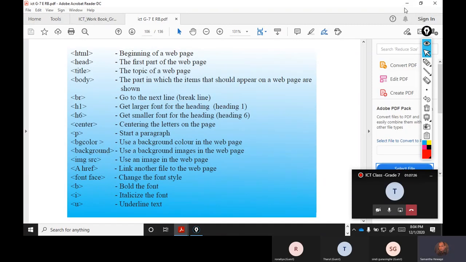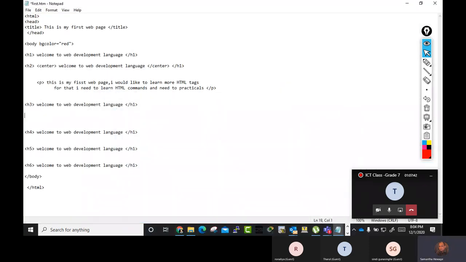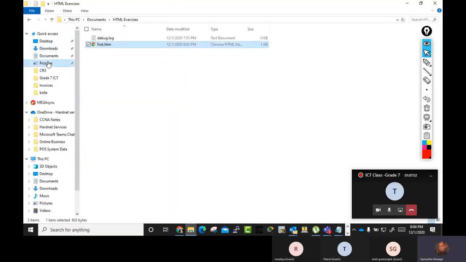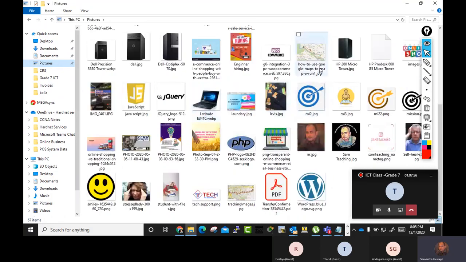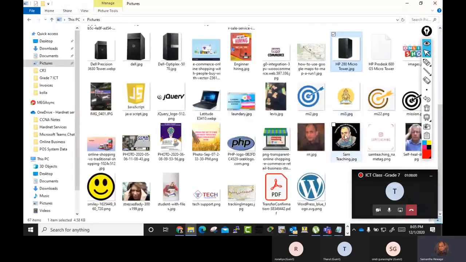First we put img src equals. I have to give the path. I will check the photo on my computer, and I have to get the path.